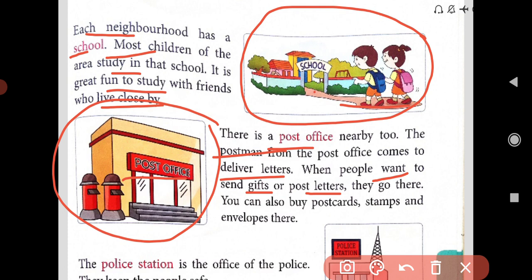And what can we buy from the post office? We can buy postcards, stamps and envelopes from the post office. Understood, dear students?